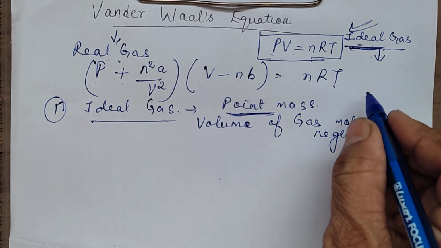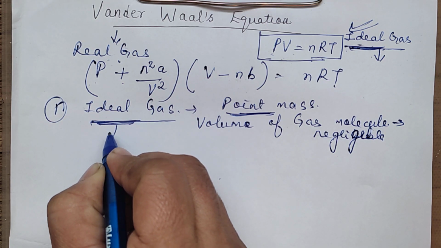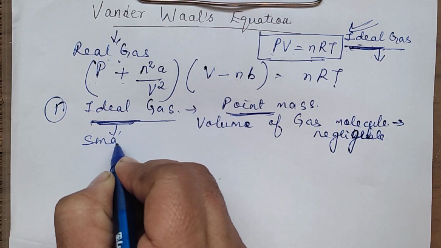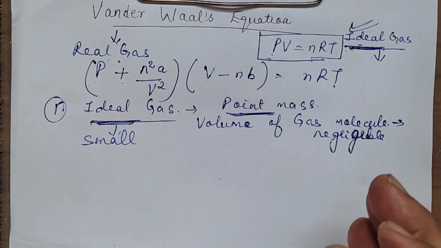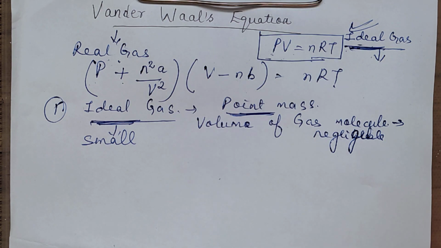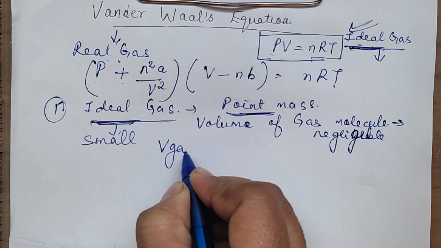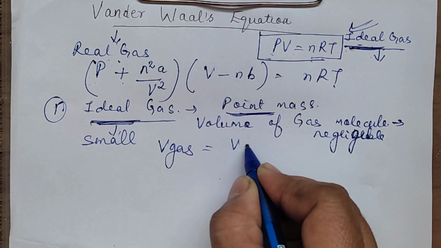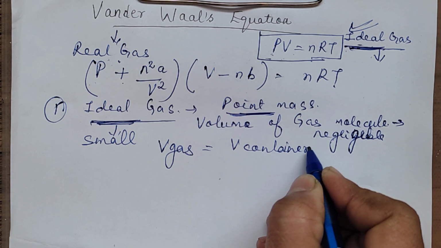Though this was very much applicable for ideal gas, because for ideal gas the gas molecules are very small. They are point masses. They are so small that the volume of the gas molecule itself was considered to be negligible, and we were always considering the volume of the gas to be equal to the volume of the container. That we have already discussed.